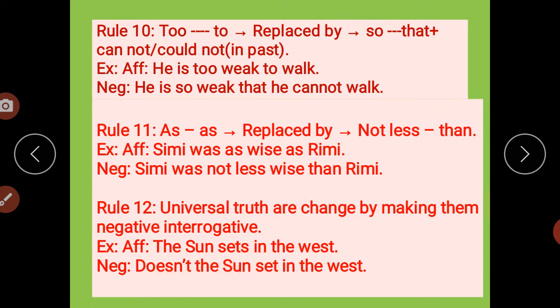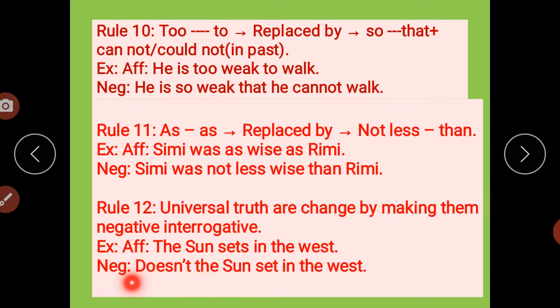This is about subject agreement. The sentence is in the positive form, so while I am giving the answer, it is always in the negative. The sun sets in the west, so doesn't the sun set in the west? I have used does, that's why set will come, only set, not sets. Why doesn't?